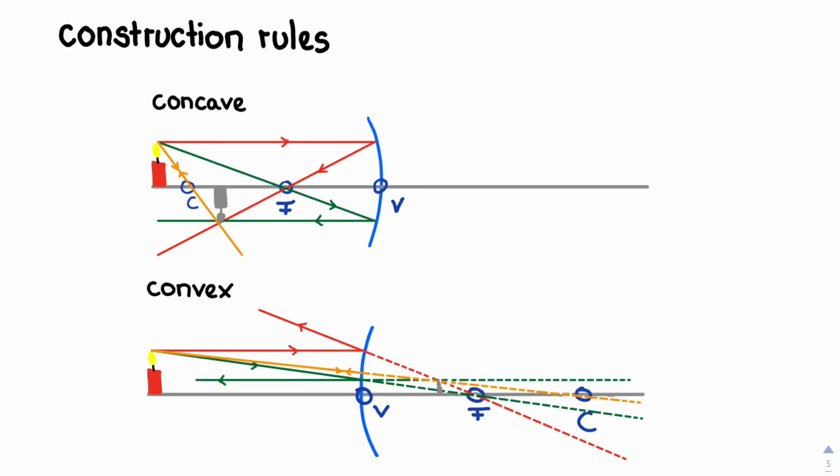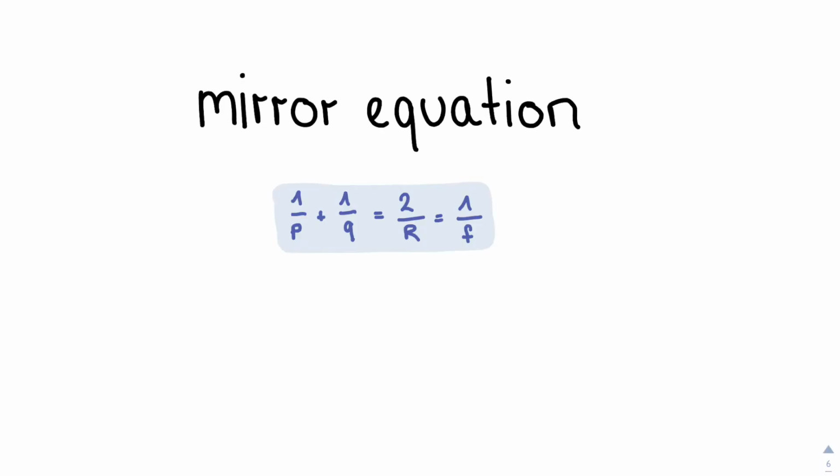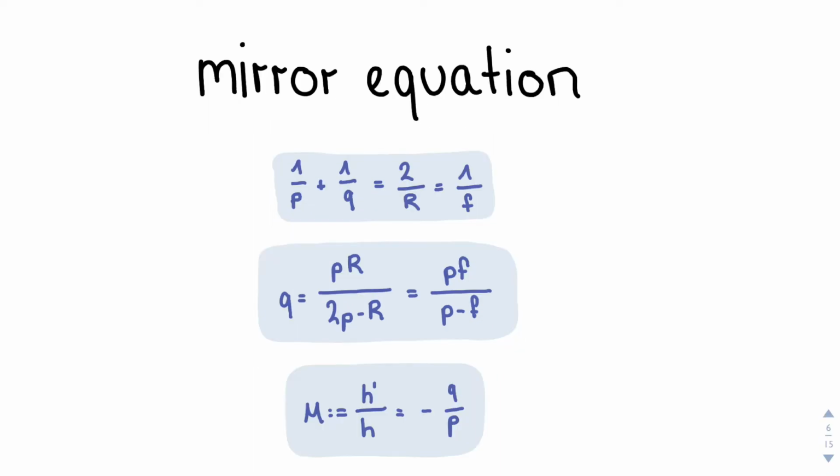For a convex mirror, these rules are exactly the same, just like the following formula, which we call the mirror equation: 1/p + 1/q = 2/R. Based on this equation, you can derive more rules like 1/p + 1/q = 1/f, or q = p·f / (p − f). For the magnification of the mirror, you can use the following equation: M = h'/h, or −q/p.